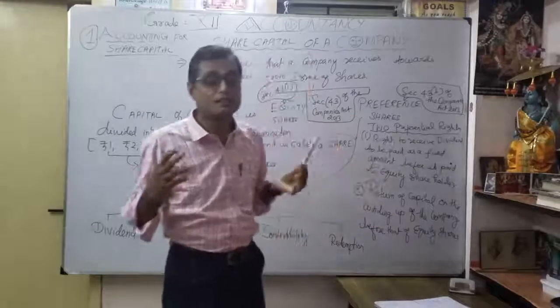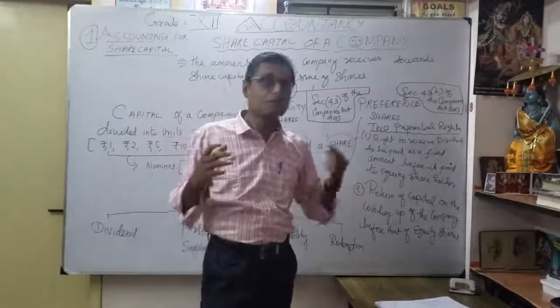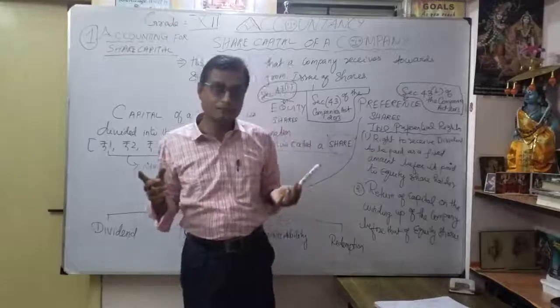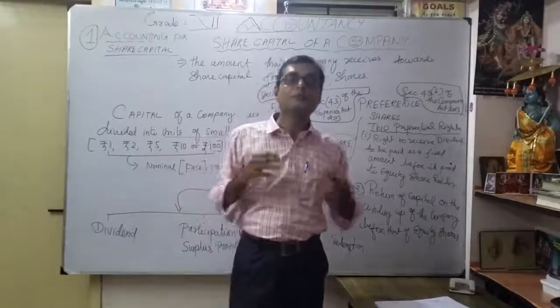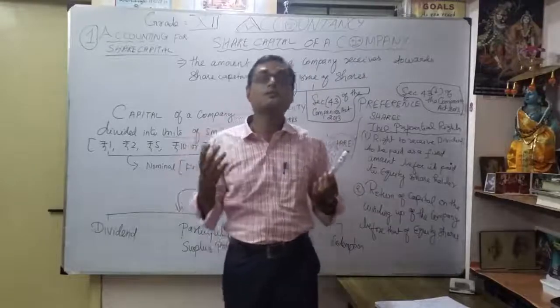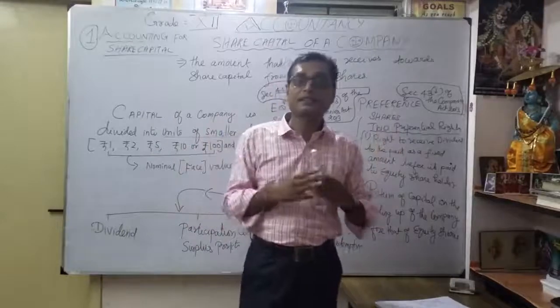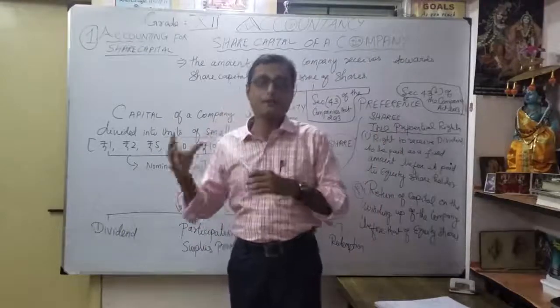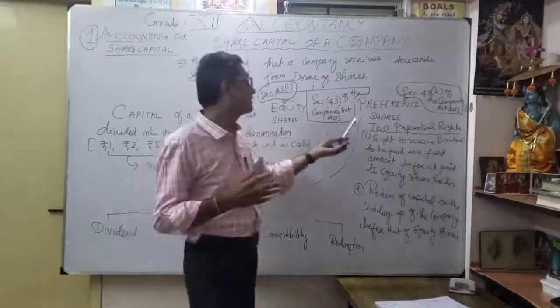The dividend. So what is the meaning of dividend? When you buy shares, you get dividend. There are two types of dividend. One is interim dividend. What is interim dividend? During the financial year of the company, you can get the dividend. What is proposed dividend? After the end of the financial year, the directors declare some portion of the money from the available profits as a dividend. Correct? That is the dividend here.